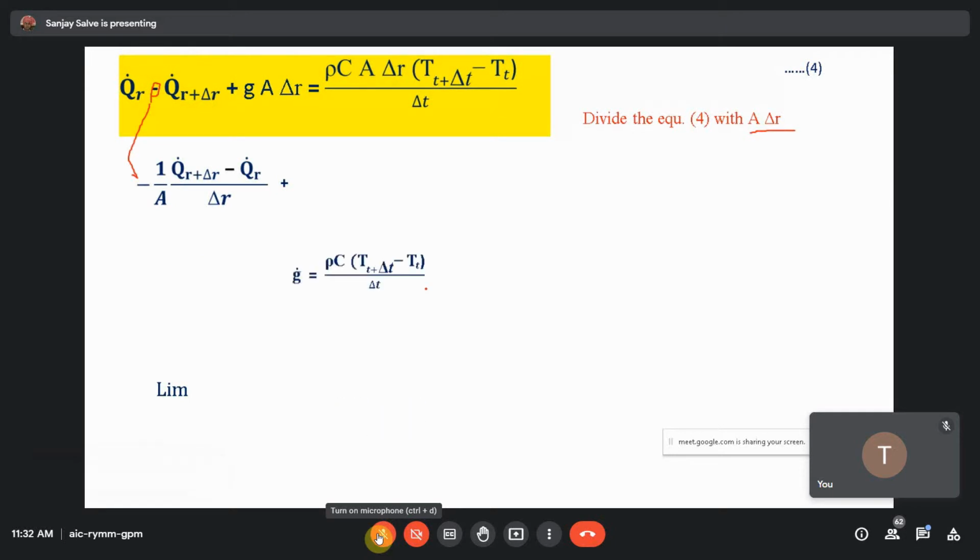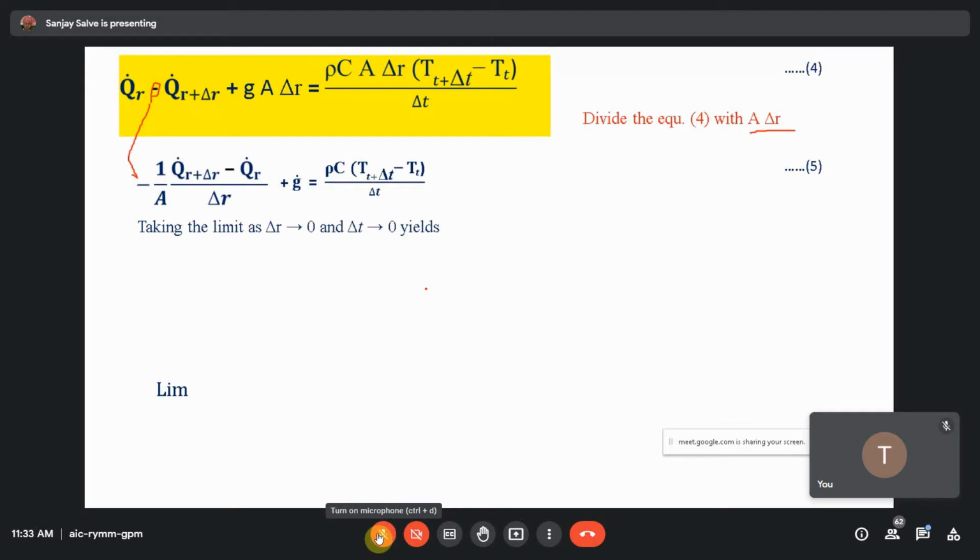After that, rho C into delta T upon small time t. Then take the limit as delta R tends to 0 and delta T goes to 0. So you will have 1 upon A, as per the exact differentiation, the minus sign and the minus sign in Q convert into plus. So 1 upon A del by del R of K A del T by del R plus G dot is equal to rho C del T by del t.